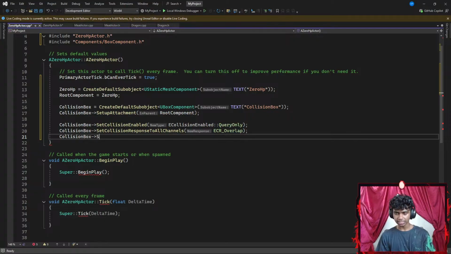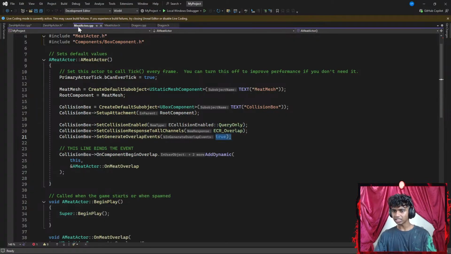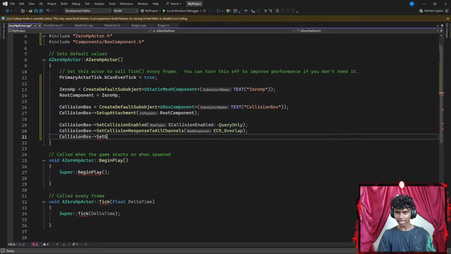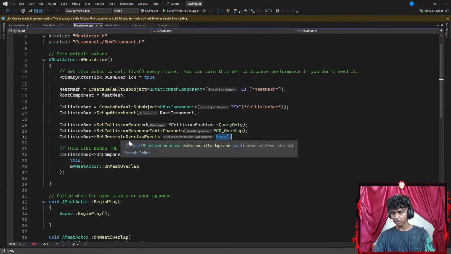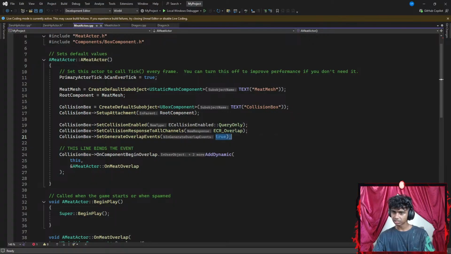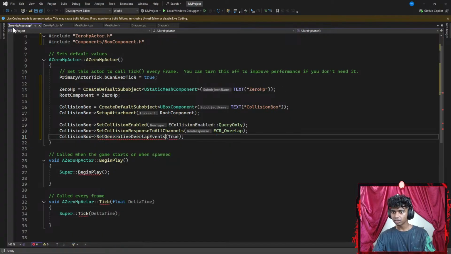That said, I'm gonna go ahead and add something like, was it set generative overlap events? I'm gonna go with set generative overlap events, which is going to initially be set to true, ending with a semicolon. Fix my typo maybe. There we go. Did I spell it wrong?